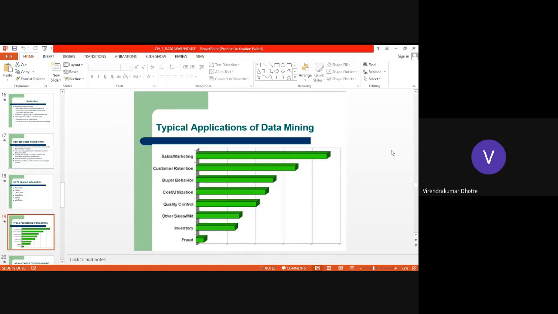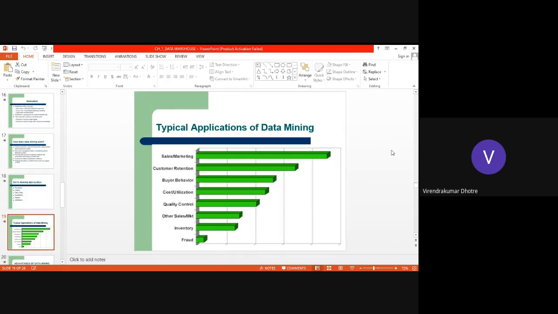Cost utilization, quality control, inventory fronts, all this we can observe. So there are typical applications in every field. We can apply this all to any industry, any manufacturing company also.